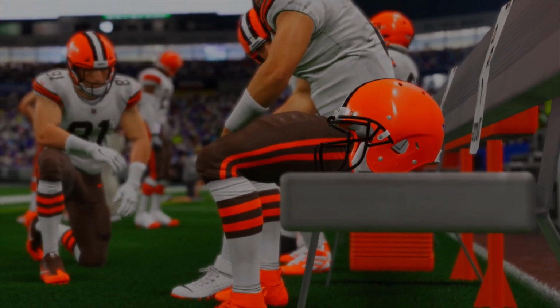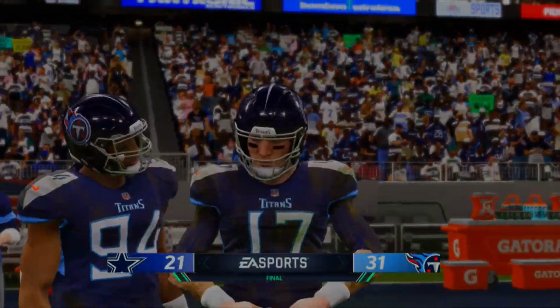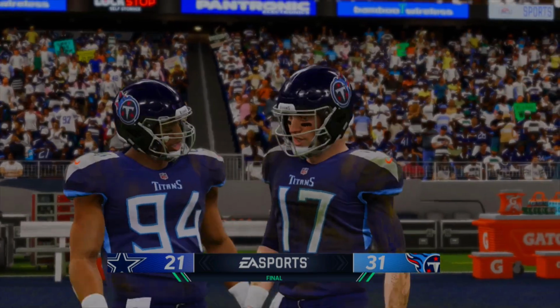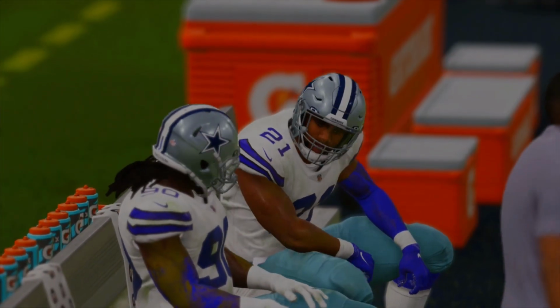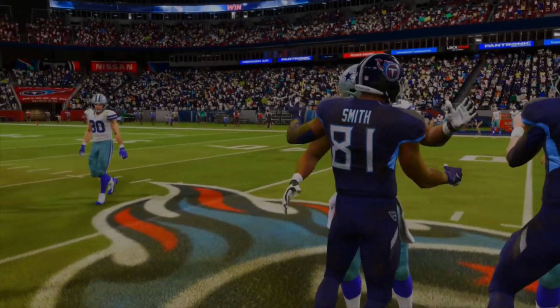So the Browns are moving on to the Elite Eight. How about that? Browns and Chargers in the Elite Eight? What are we living? And no surprise here, I expected the Titans to come out with the win versus Dallas, the number 6 seeded team. Tennessee Titans are moving on, winning 31-21. And with that game, we are now finished with the Sweet 16.